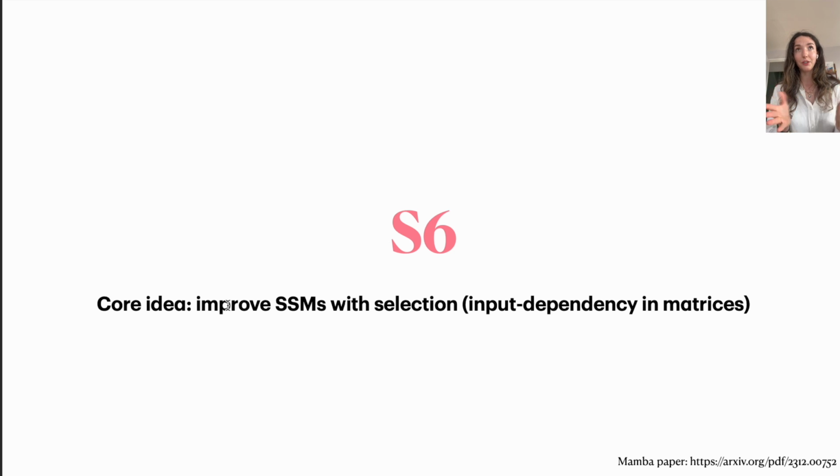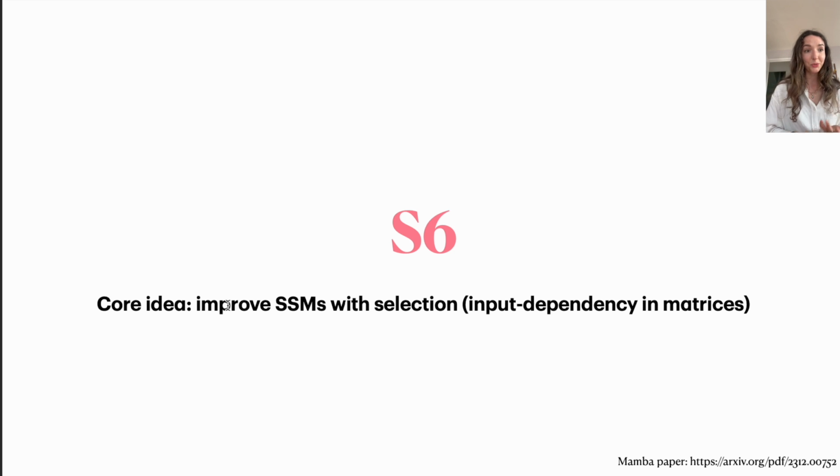Remember this formulation in terms of Y = T U, where T was this matrix that we computed for the state space model using all these products of A, B, and C. This is fixed. It's fixed forever over our whole time. In other words, whenever I get in a particular element or a particular sequence, it doesn't change. So we don't have this input dependency that attention has.